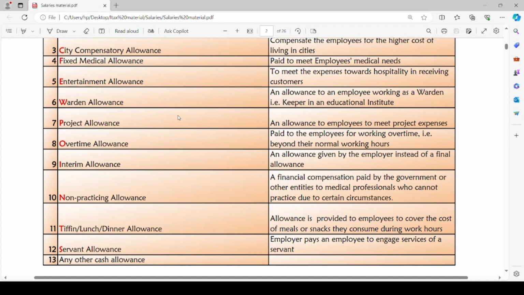Tiffin, lunch or dinner allowance is provided to employees to cover the cost of meals or snacks they consume during the working hours. Servant allowance is paid by employer to the employee so that he can engage any servant for any services. Any other cash allowance paid by the employer to the employee will also be fully taxable.